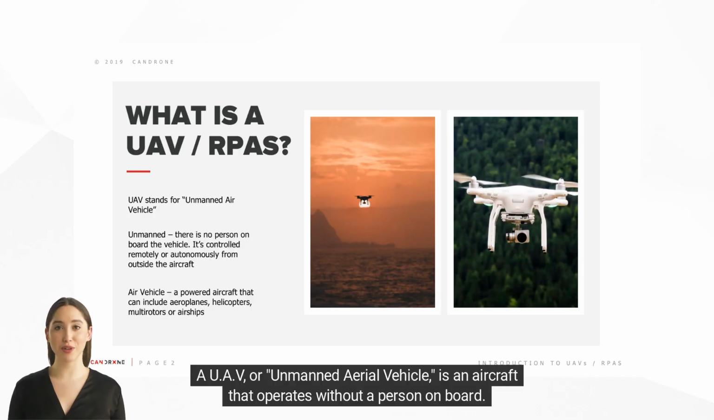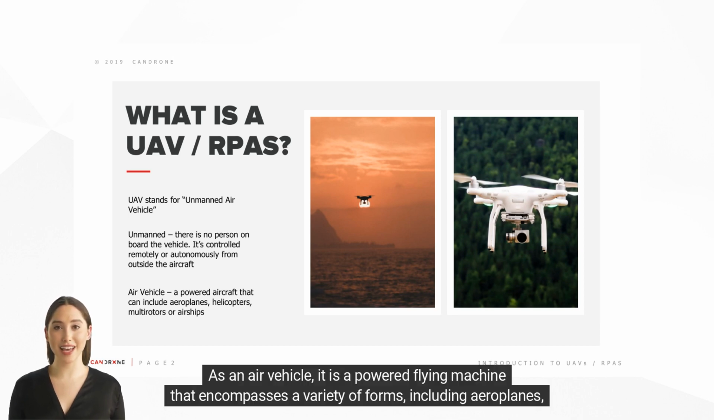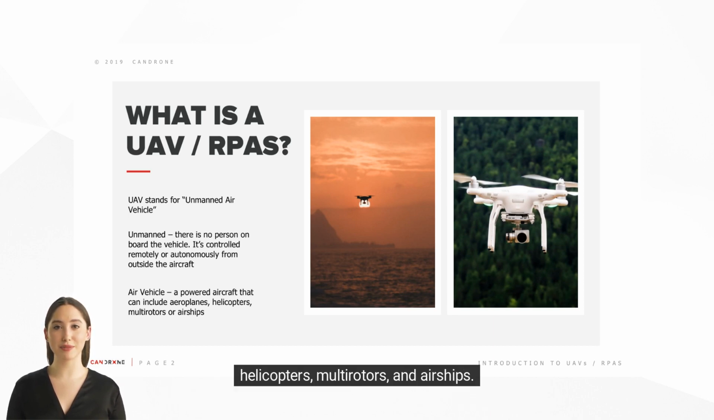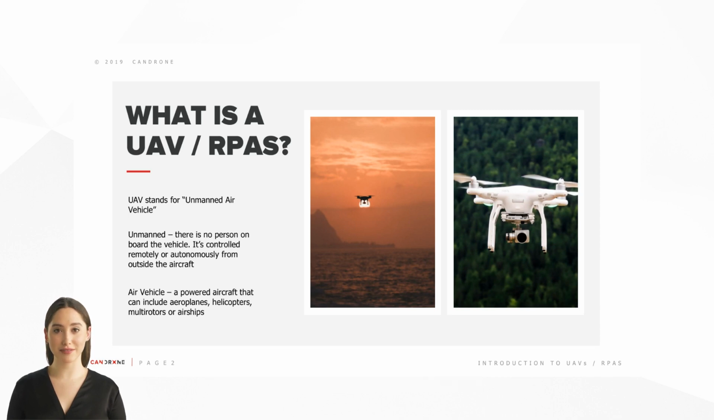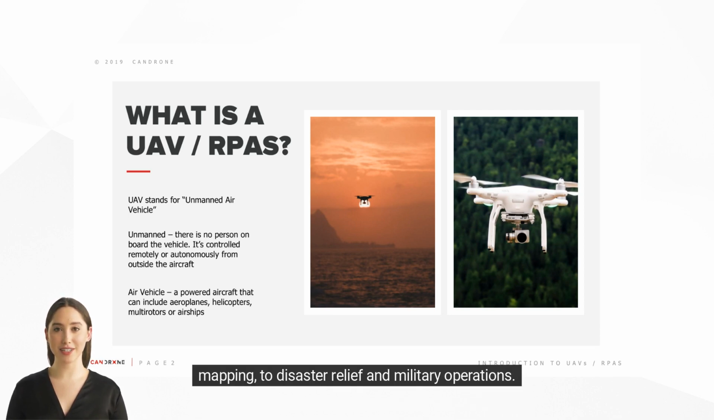A UAV, or unmanned aerial vehicle, is an aircraft that operates without a person on board. It can be controlled remotely or autonomously from a location outside the aircraft. As an air vehicle, it is a powered flying machine that encompasses a variety of forms, including aeroplanes, helicopters, multirotors, and airships. The versatility of UAV allows them to serve a wide range of applications, from aerial photography and mapping to disaster relief and military operations.